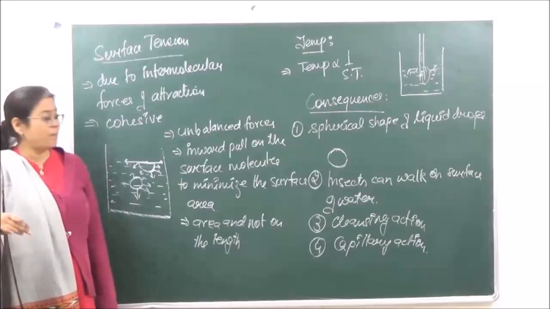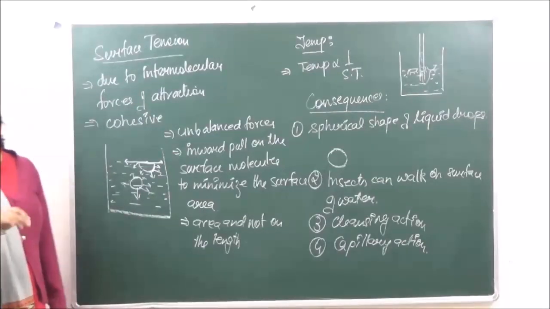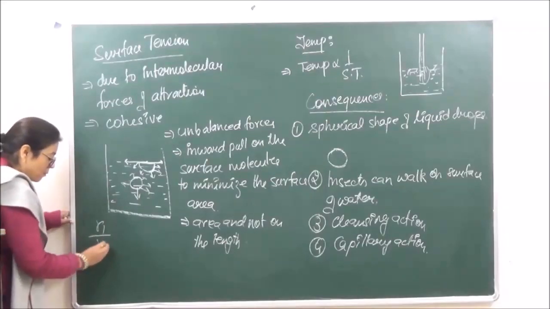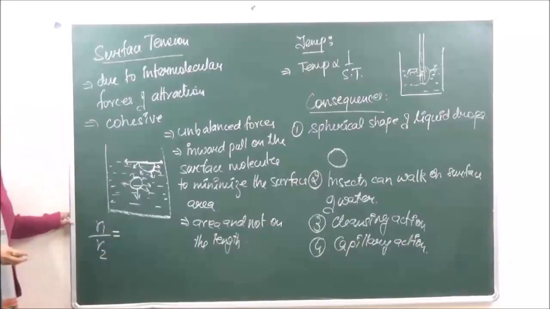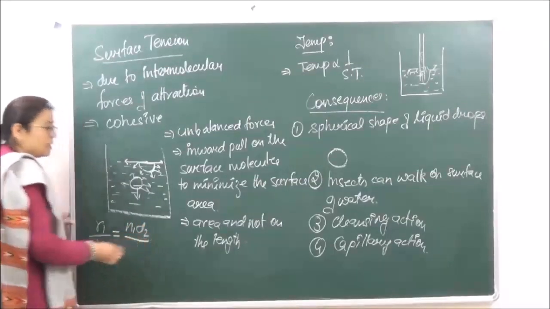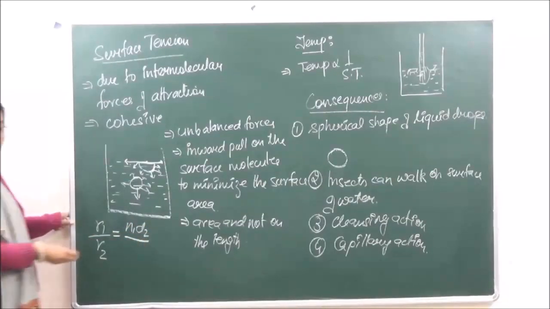When we need to measure the surface tension, it can be measured by the formula gamma 1 upon gamma 2 is equal to N1 D2 upon N2 D1.